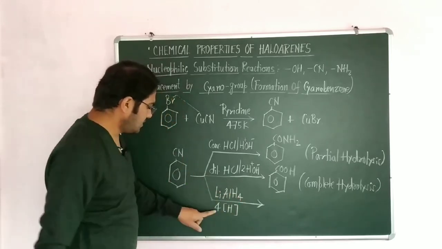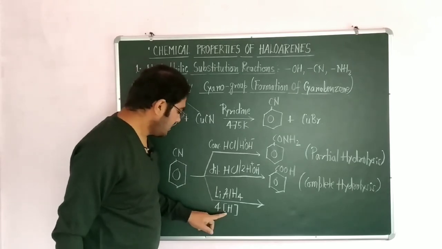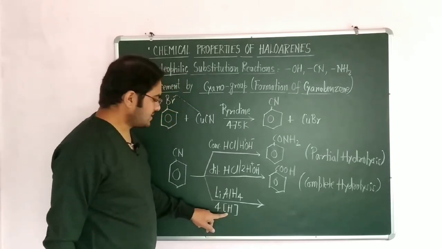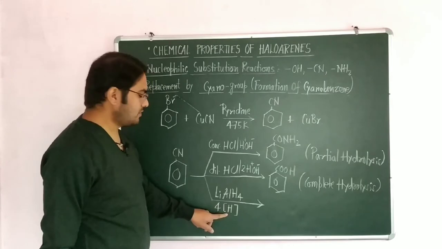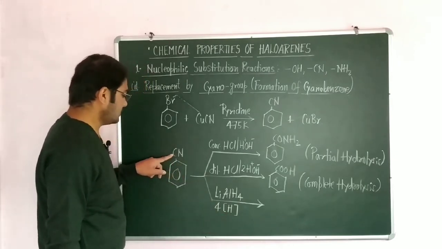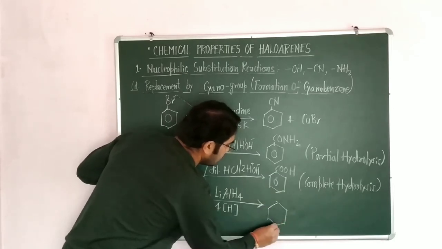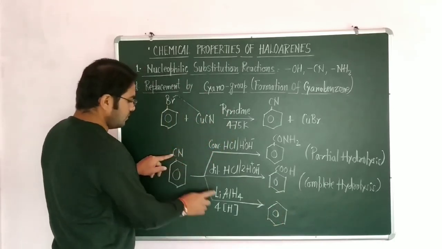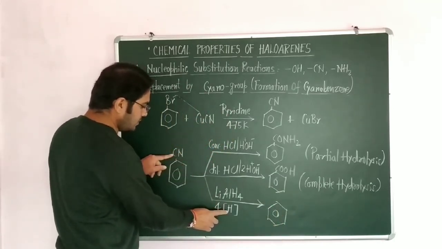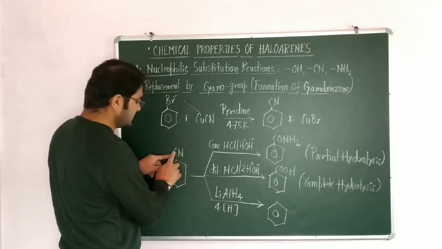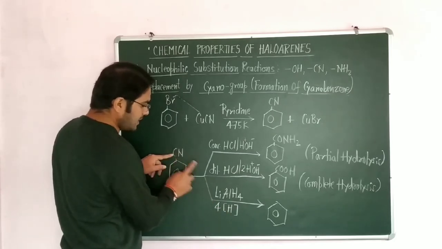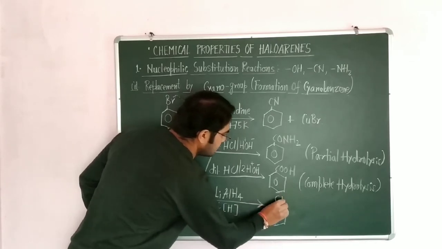So reduction, and here I have written 4H. 4H stands for 4 hydrogens introduced, and this CN is converted into, because it is CN, 2 hydrogens out of 4 are attached on carbon, C becomes CH2 and N becomes NH2. So this is the reduction reaction.